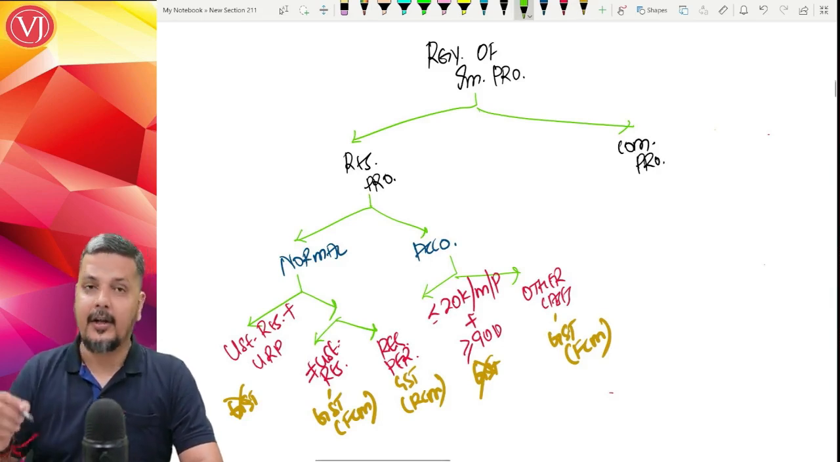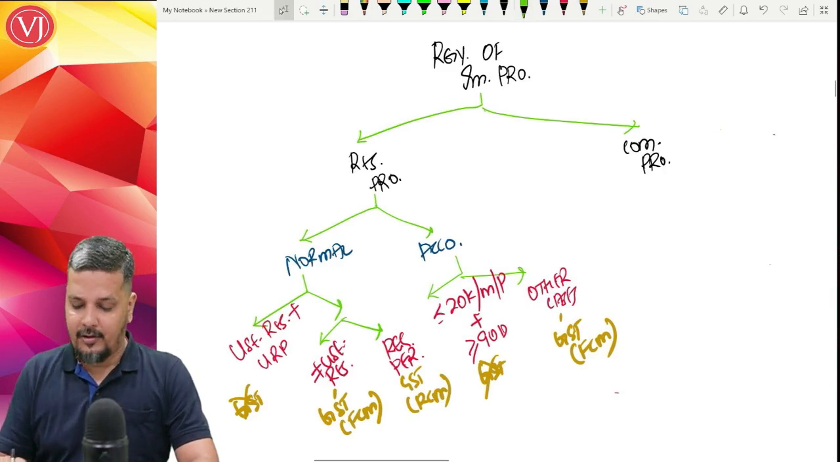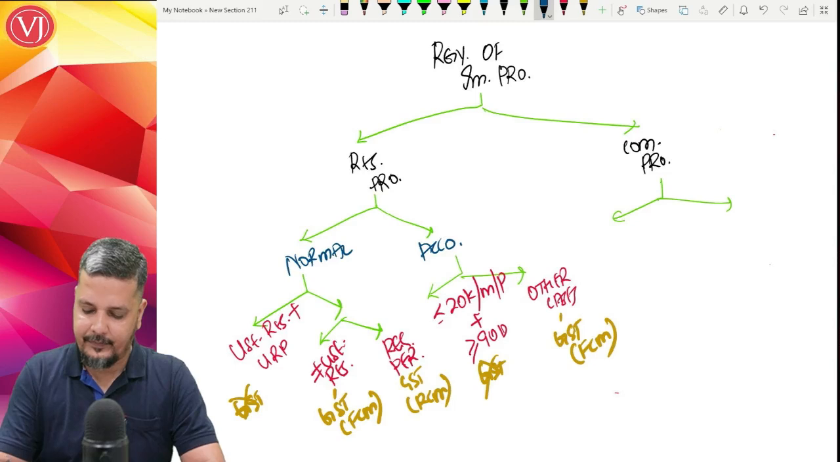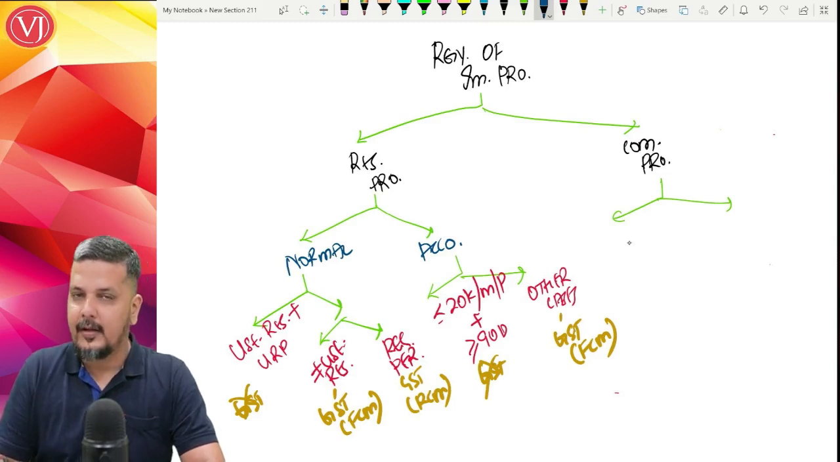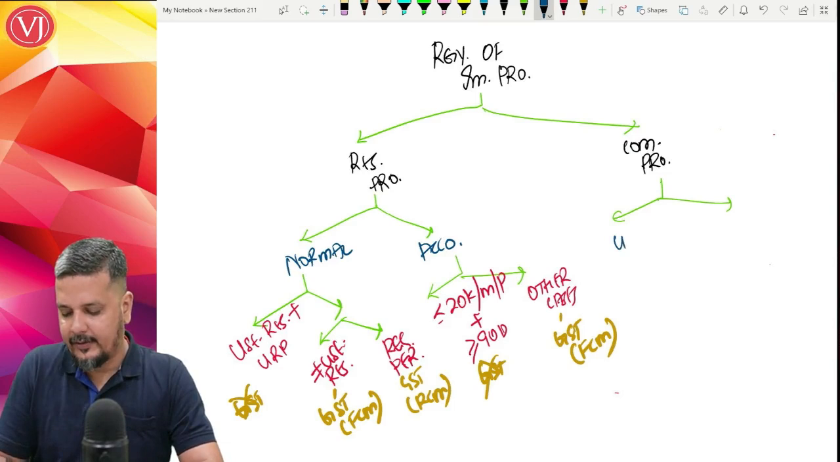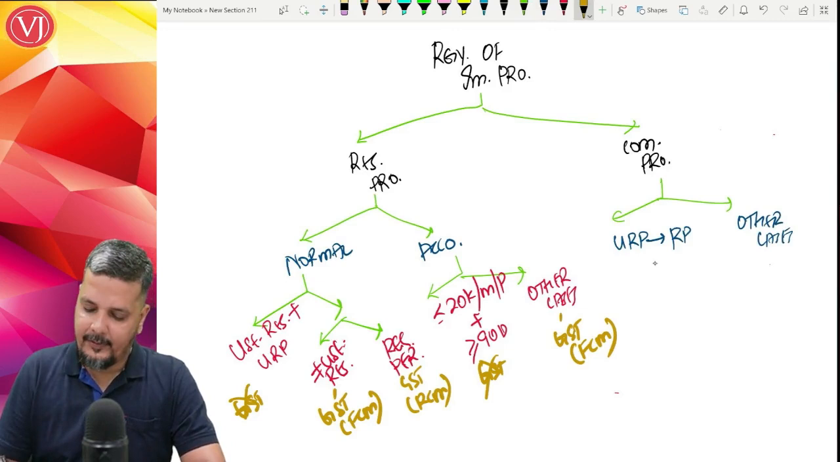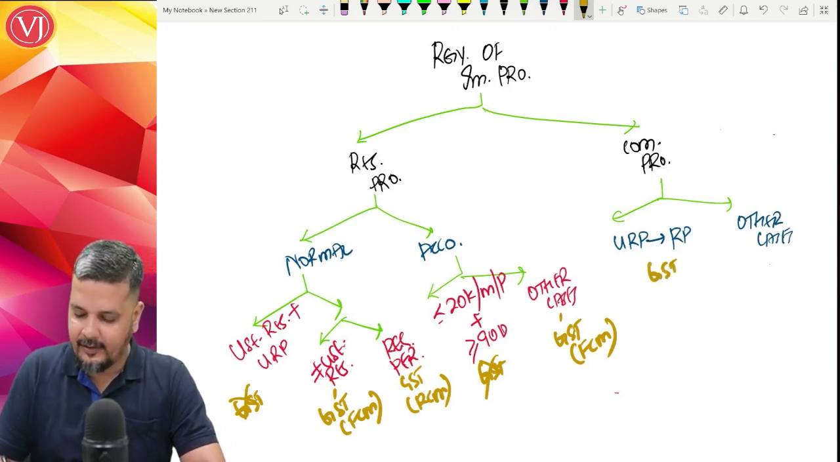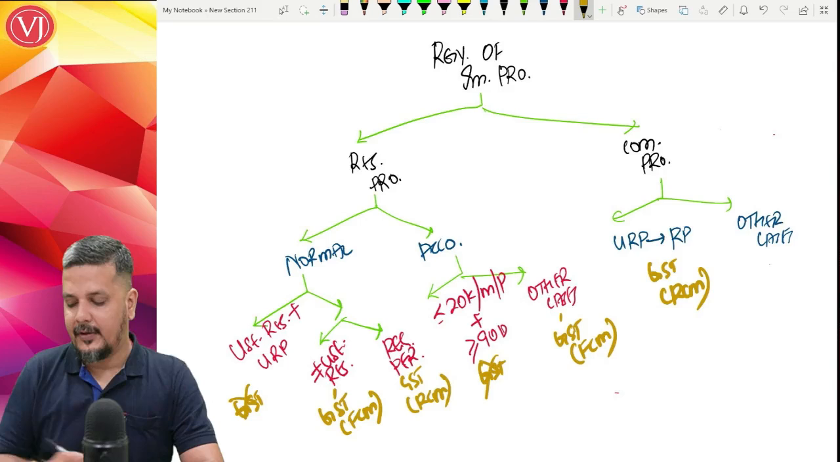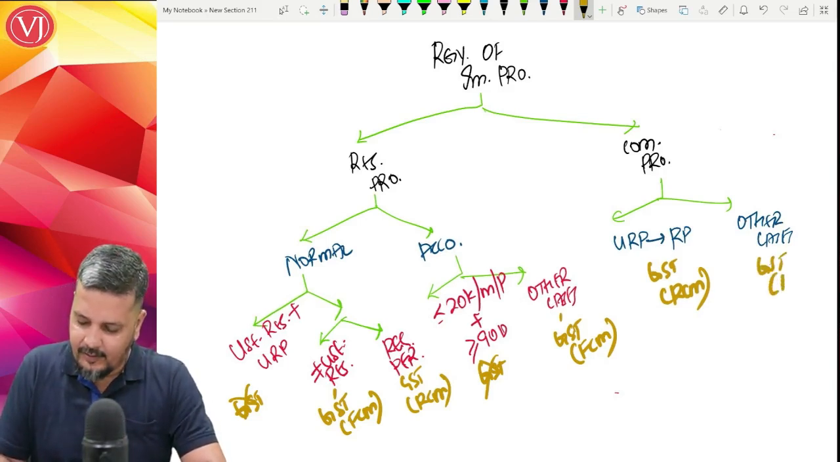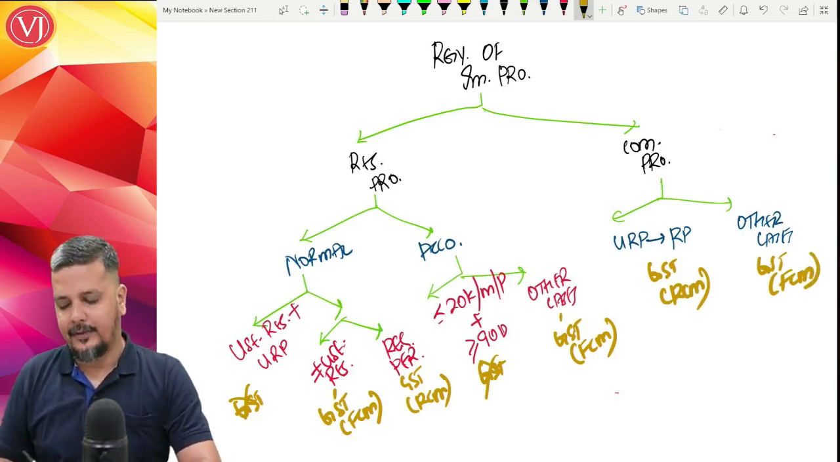Now when you talk about renting of your commercial property, the point is pretty clear. First of all, it's always taxable. If it is by an unregistered person to a registered person, there is GST under RCM. In any other case, any other permutation and combination, GST will be there under FCM.